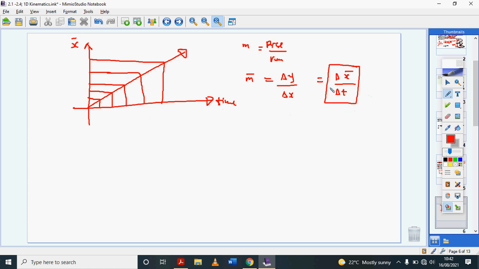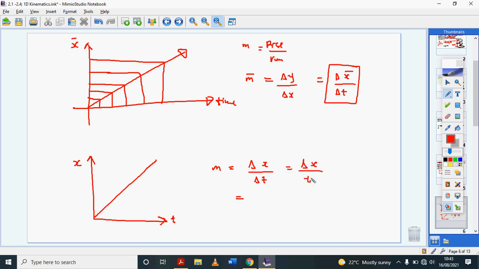The slope of a distance time graph, if I had a distance time graph, the slope of that graph will be change in distance divided by change in time. Normally, every time we're doing change in time, we just use t because we consider 0 to be the initial time. So that's why a lot of the times we just simply write in t. So change in x divided by time, we know that that is equal to speed. So the slope of a position time graph is velocity. The slope of a distance time graph is speed.